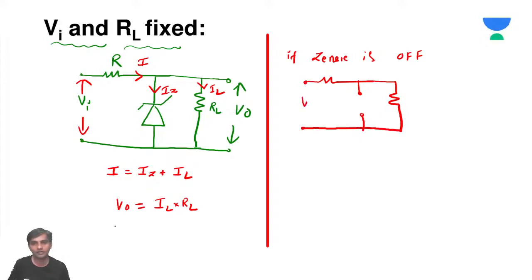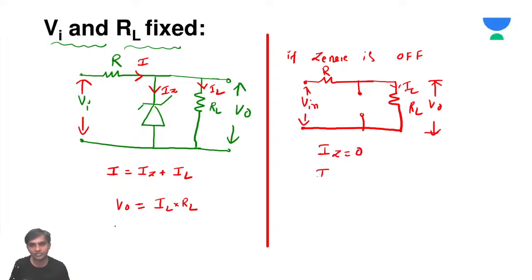V input is fixed, R is fixed, and the load resistance RL is also fixed, so IL is also the same. When the Zener diode is off, immediately IZ is going to be 0.